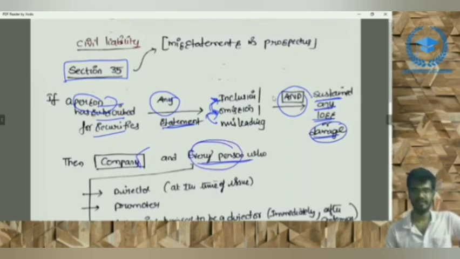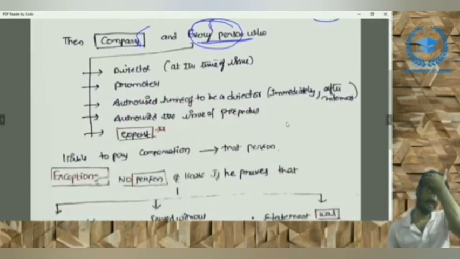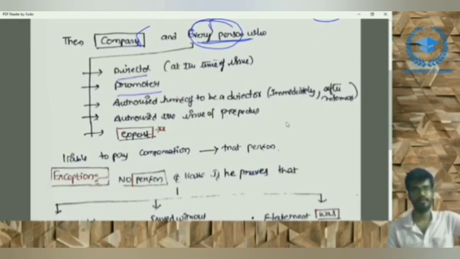Every person in this, the auditor may be included. We'll see who the every person is. There are 5 persons defined under section 35: director, promoter, authorized himself to be director, authorized the issue of prospectus, and expert. This is the director-relating point. Director, promoter, proposed director, and authorized the issue of prospectus. In these 4 cases, the auditor will not come, right?